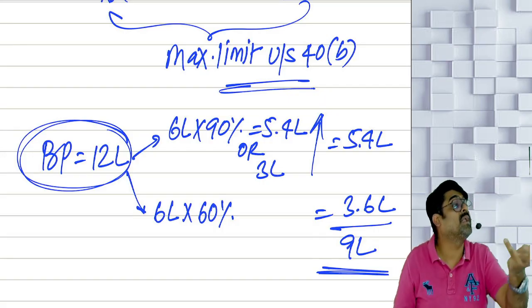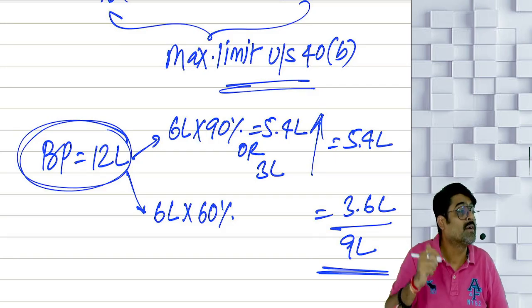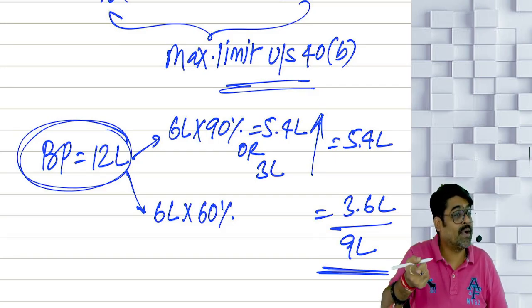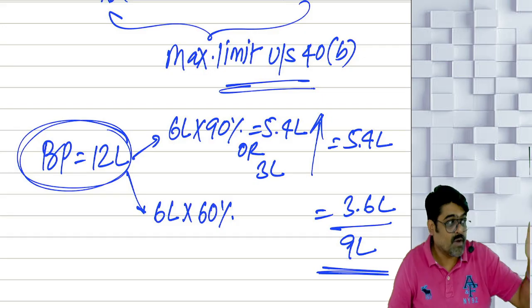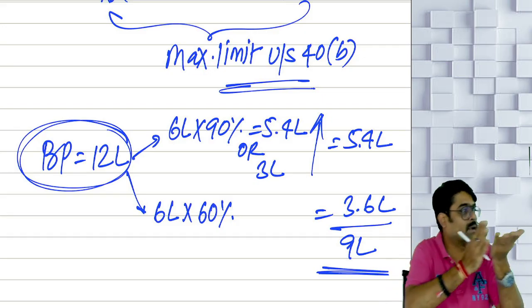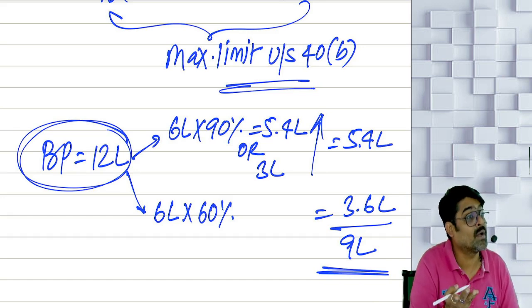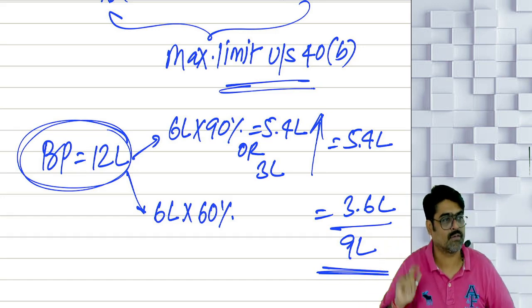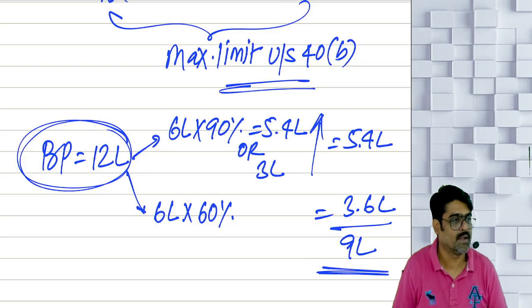You cannot pay 11,50,000. Your limit only is 9 lakhs, so any excess paid will be disallowed. So how much do you reduce? 11,50,000. Is it allowed? No. Add it back. How much is allowed? Reduce 9 lakhs. Automatically 2,50,000 will be added.